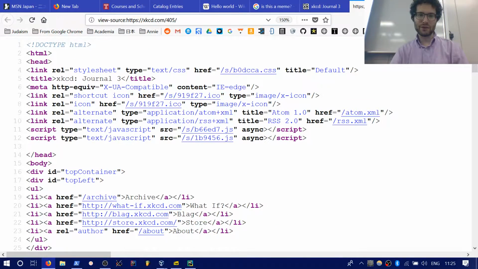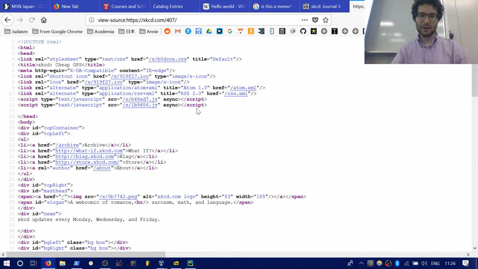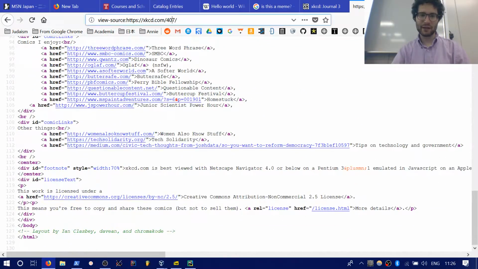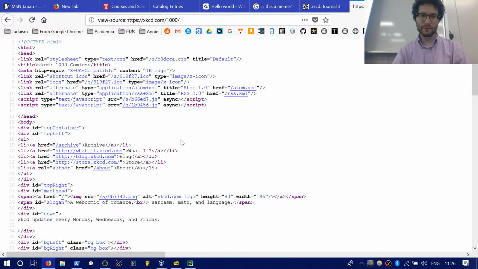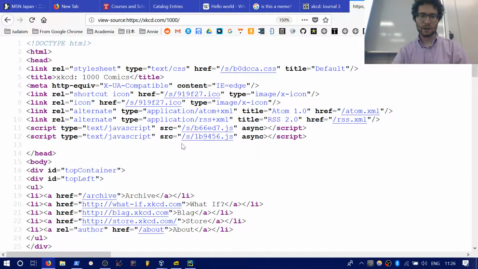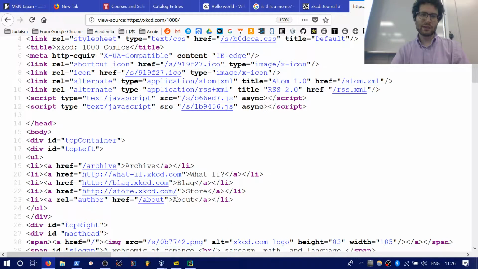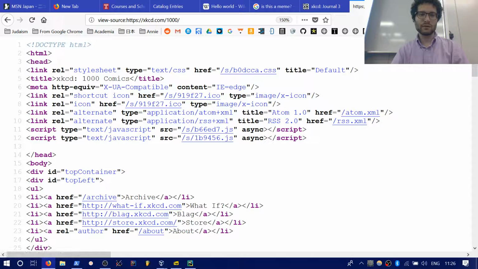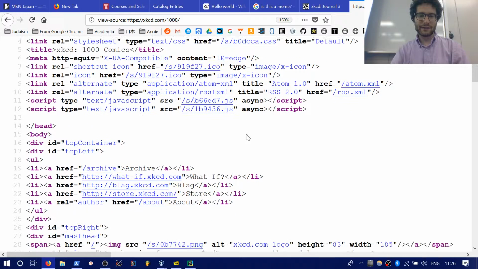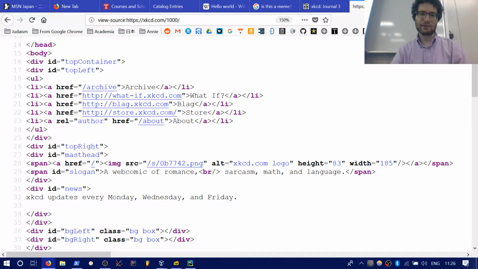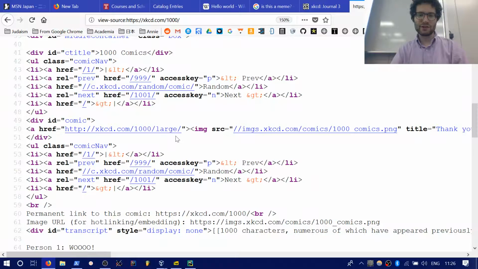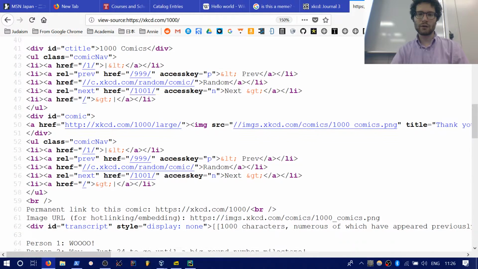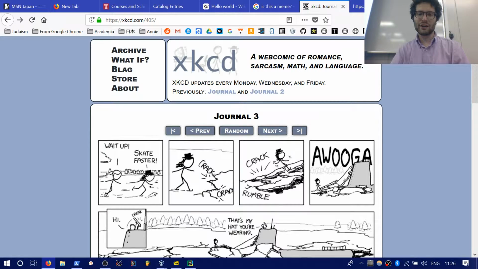Or rather, it's pretty straightforward from one page to another. Like if I go to 407, the page doesn't change that much. It's the same link. So the HTML is fairly straightforward, right? It's got his style sheet, it's got links. So right here's the list of links to his other web pages. And then it's got a reference for every comic, you know, the image in there. Basically, it's got all these things and then it's got the image.